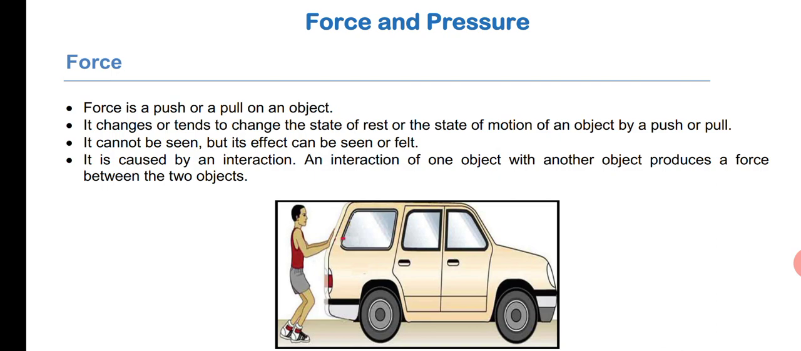Now scalar quantity and vector quantity. A scalar quantity means any physical quantity which has only magnitude but no direction. A vector quantity means any physical quantity which has both magnitude as well as direction. Examples of scalar quantities: mass, length, area, temperature, volume.